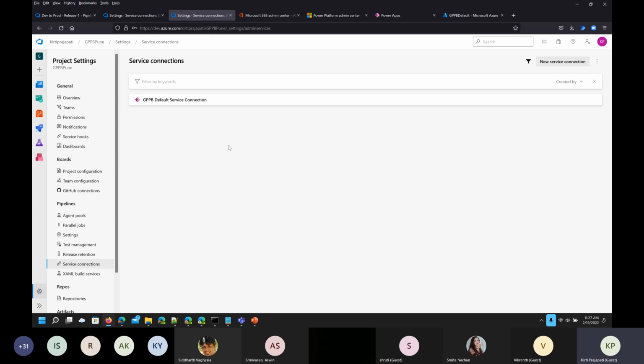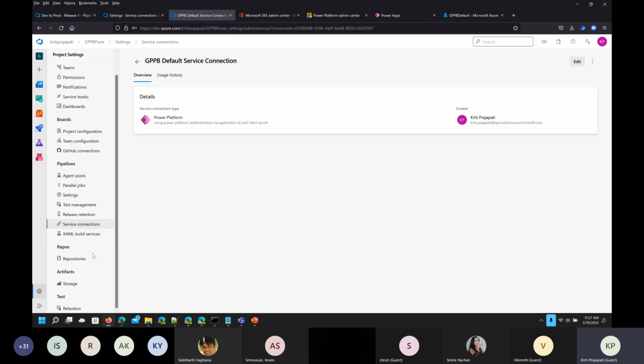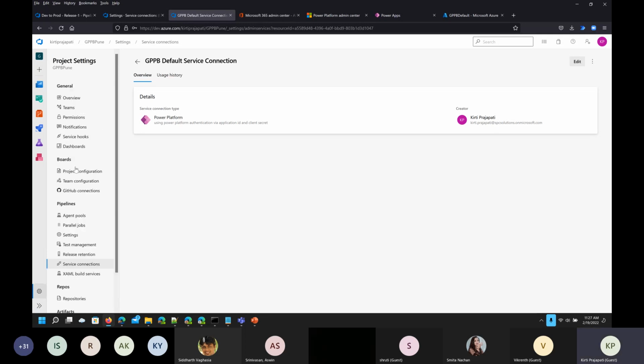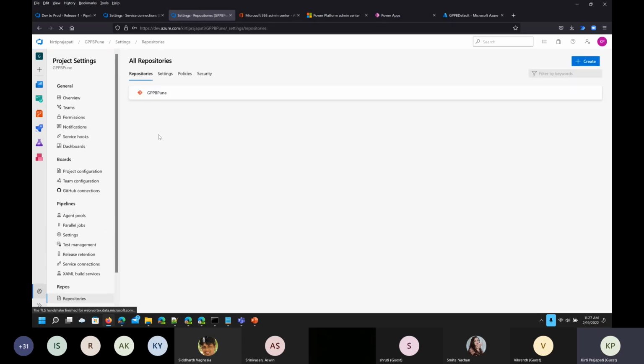Now what we need to do is create a new pipeline for this. For that, just go to your project, then to the project settings, then repositories.